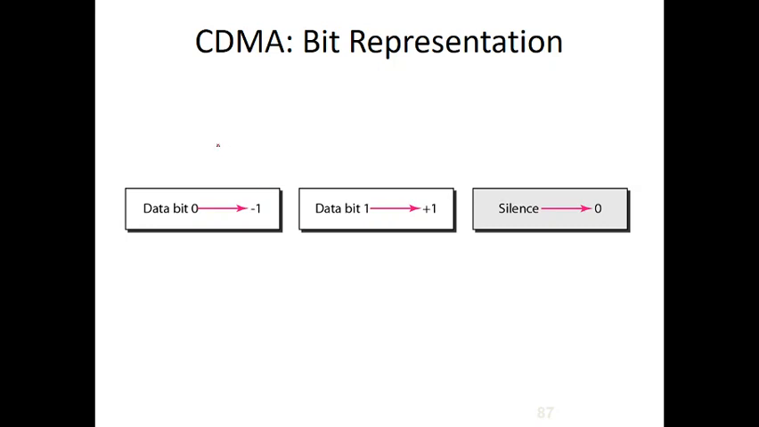Okay. So next is bit representation. There can be three possibilities. Either the device is sending a 0 bit, or the device may be sending a 1 bit, that is binary 1, or there is no data. So these are the three possibilities from a device. A bit 0 is represented as minus 1, a bit 1, binary 1, is represented as plus 1, and whenever there is no data, that is silence, it is represented as 0.